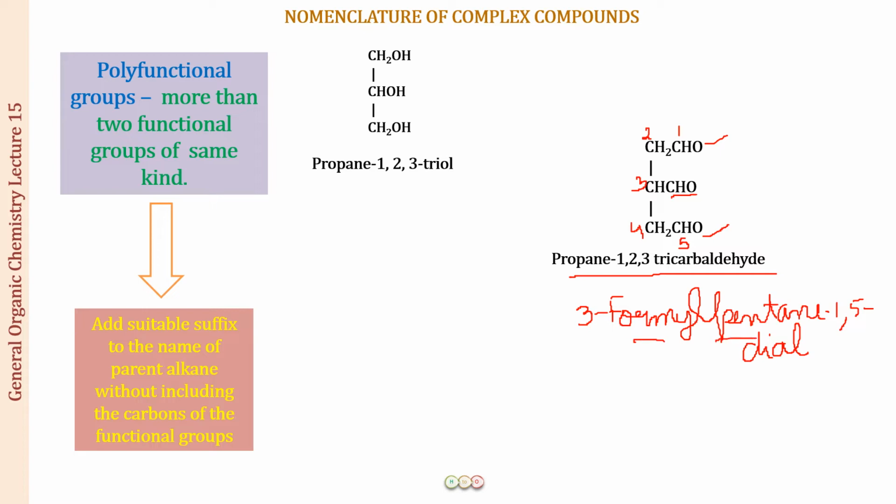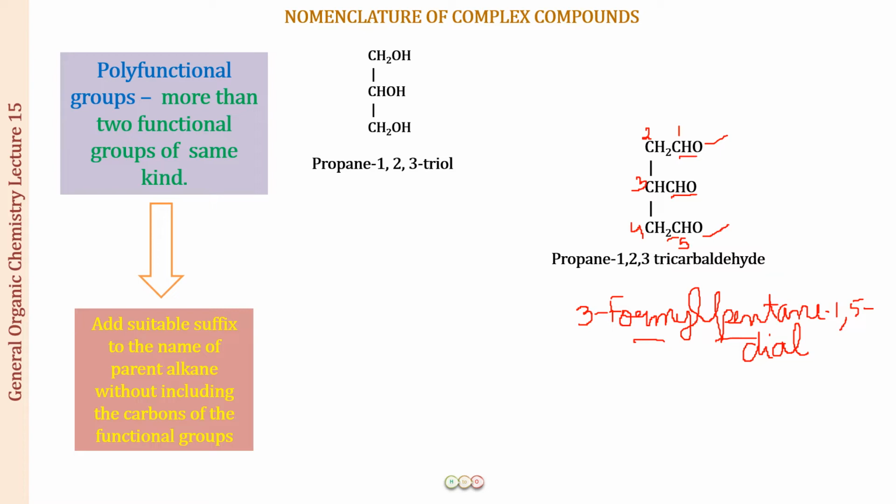This is what you have to remember, that you are not going to choose this option where you will be using this as the 2 in the main chain and 1 out of it. This is not the way it is done. You are going to choose the parent alkane without including the carbons of the functional group. So please do remember this. This is going to be very important.